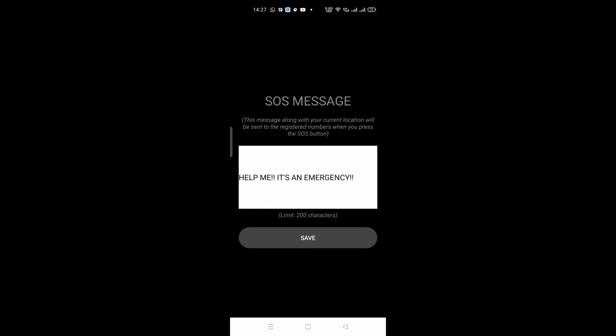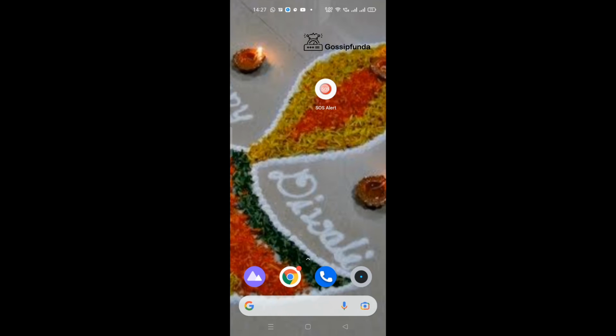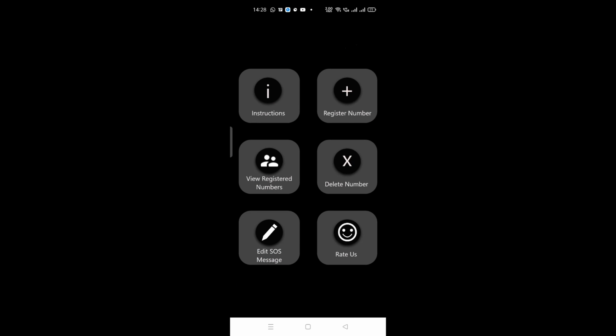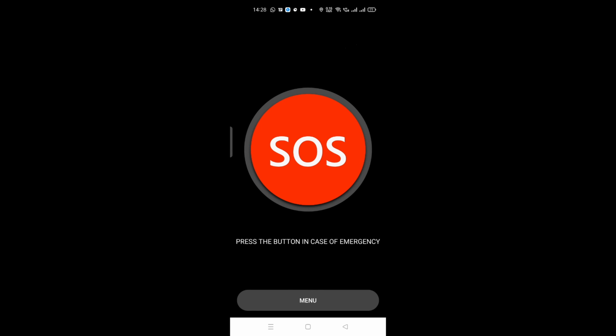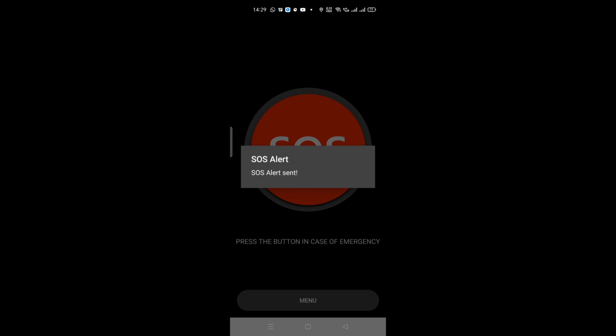You can also add an SOS message alert, and this is up to 200 characters. Now get back from the app. You can always put this on the home screen to have it easily available. And then here I'm showing how to enable this. Just click on the SOS red icon. You can click here. It will automatically send an alert to the number which we had already added.